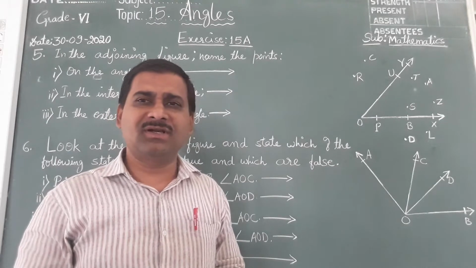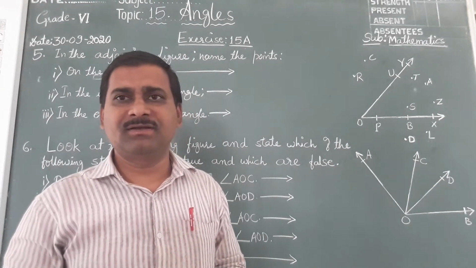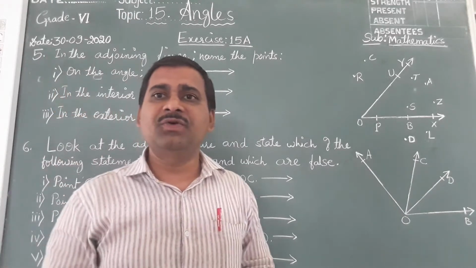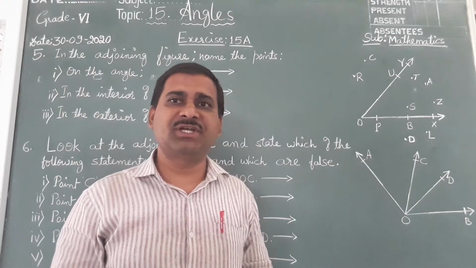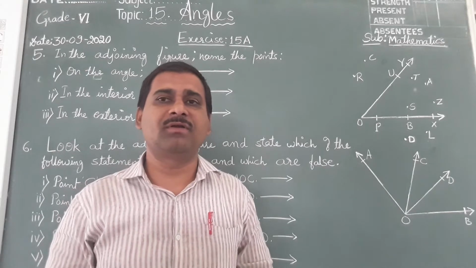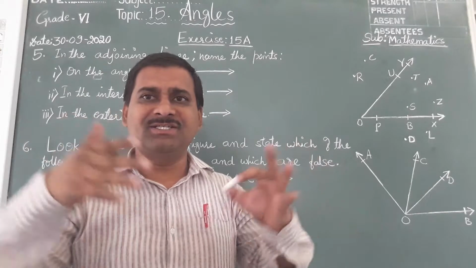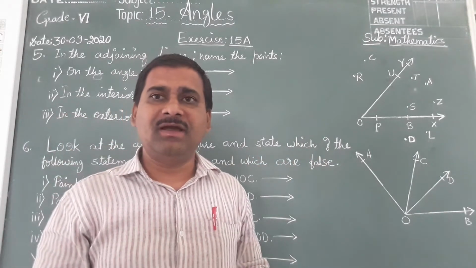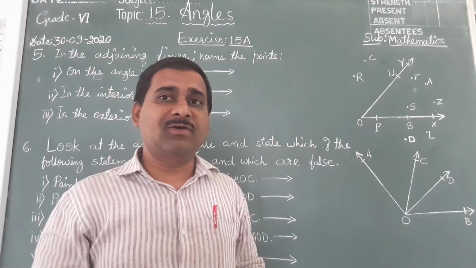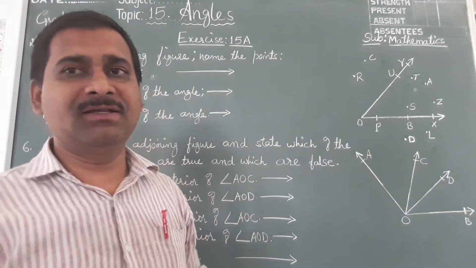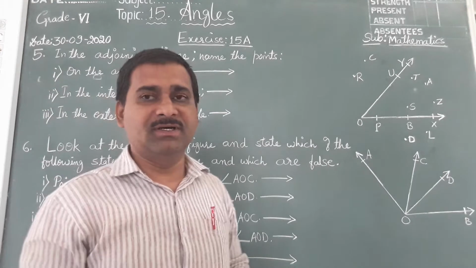And also, children, you identified angles and wrote the names of the angles. You got that practice, especially in questions number 3 and 4. In only one figure, many angles were given, and the question asked us to write all possible angles in the adjoining figure.